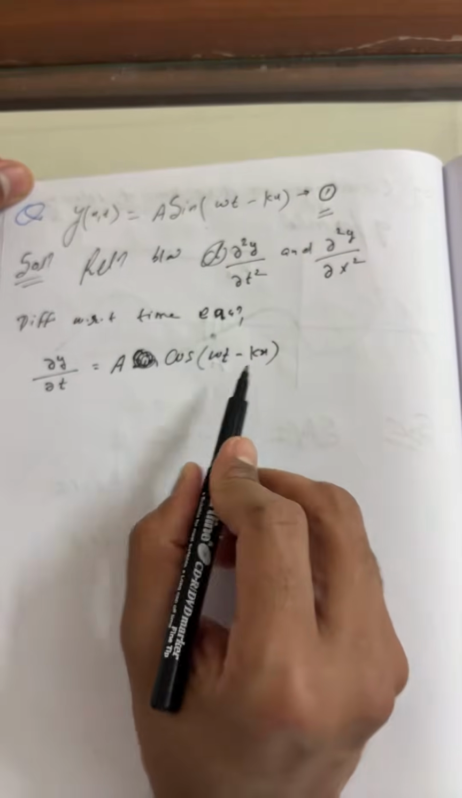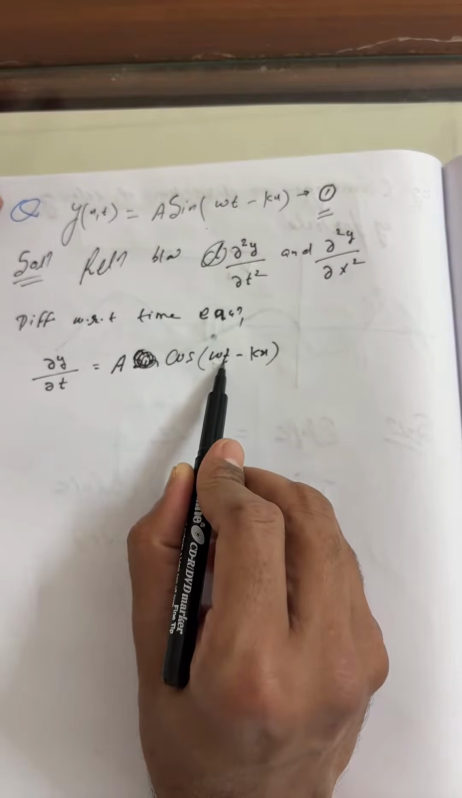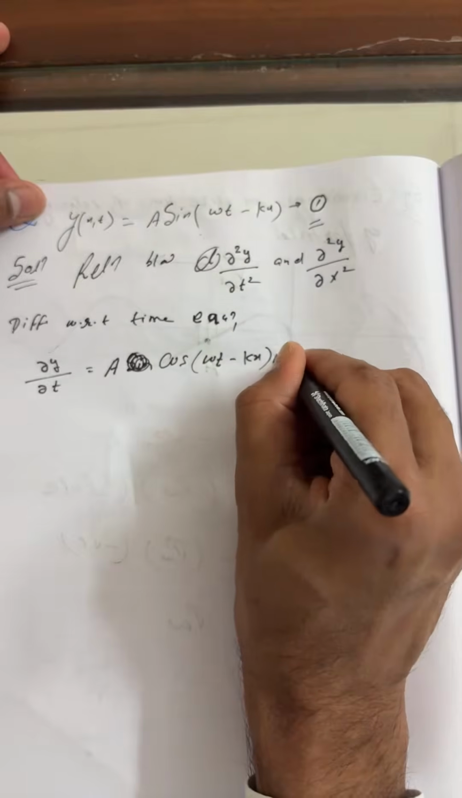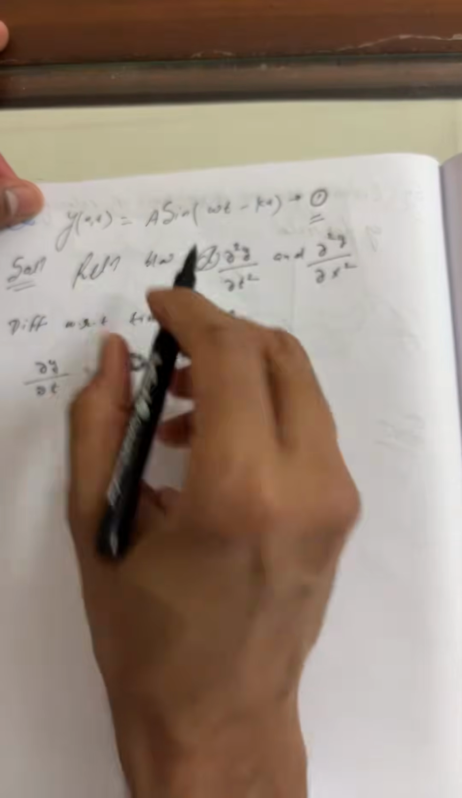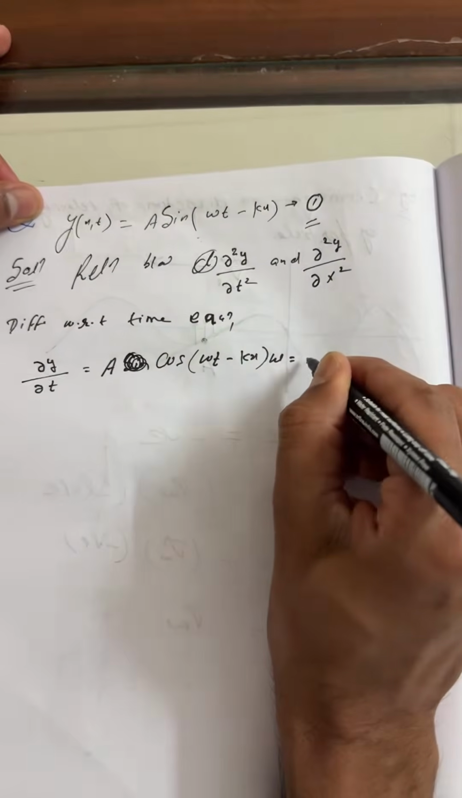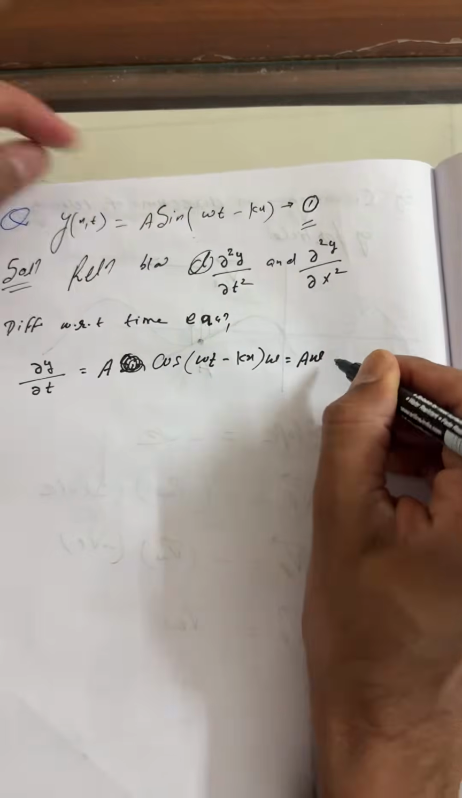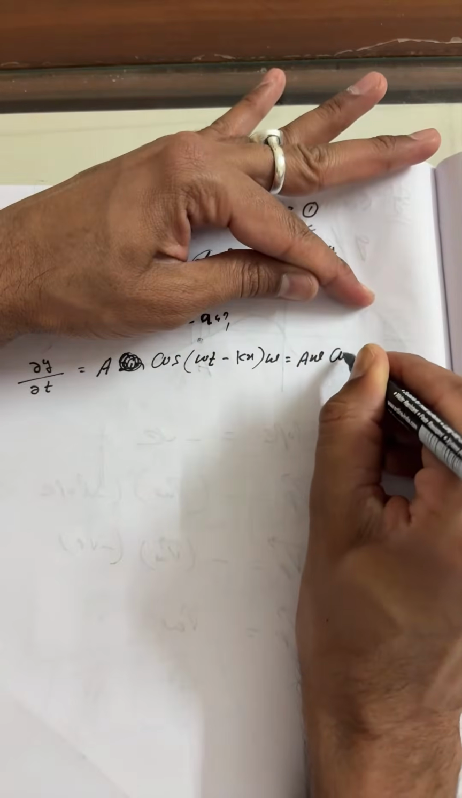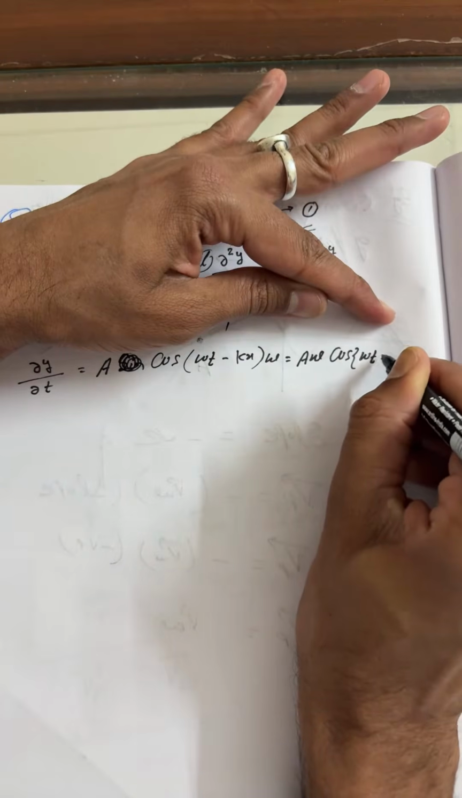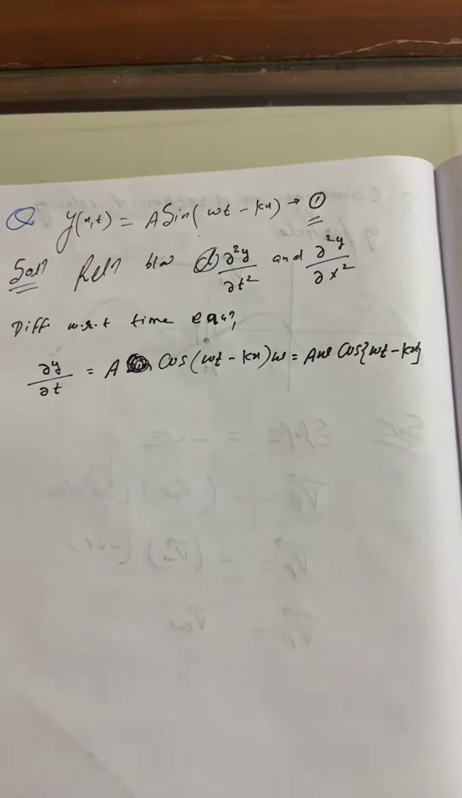But the trick I said here is that because you are differentiating with respect to time, what is the coefficient of time? Omega. So simply you can multiply. So what's your answer if you differentiate equation 1 with respect to time? You can write a ω cos(ωt − kx).